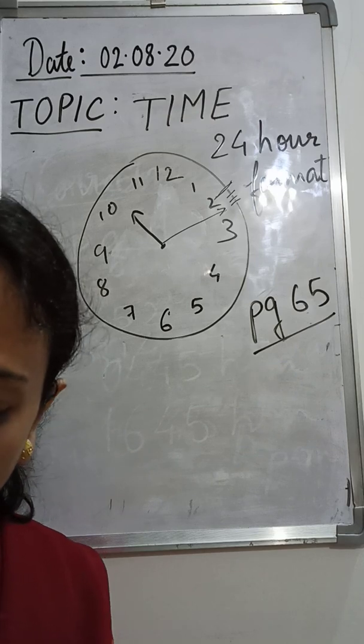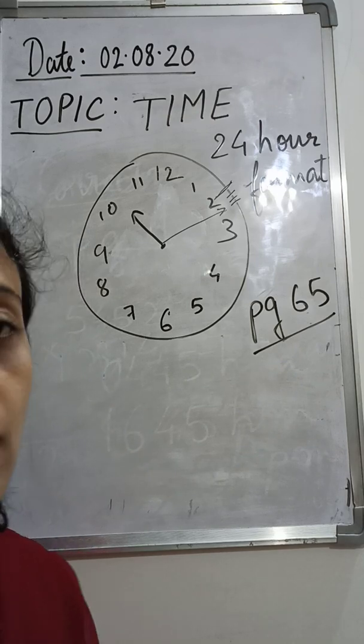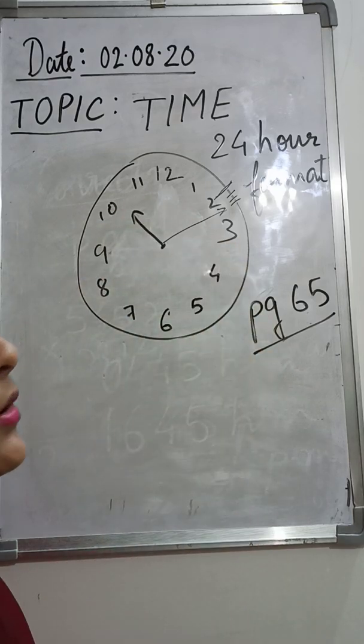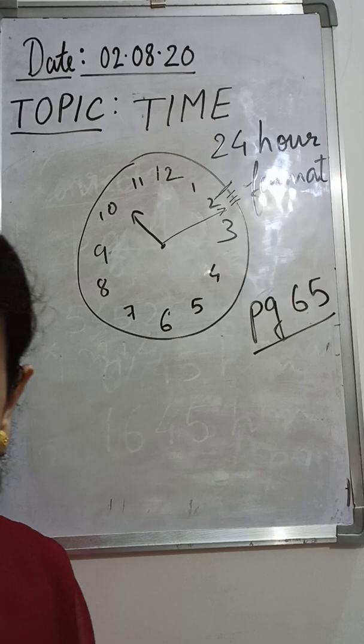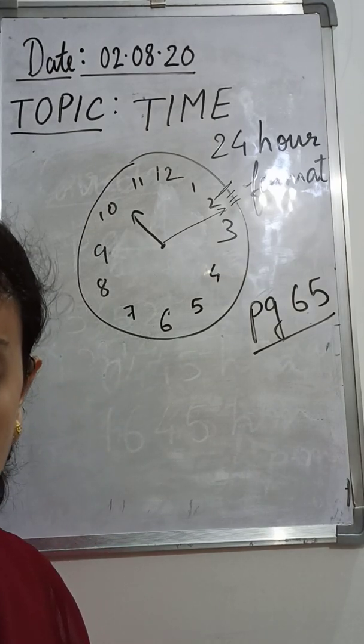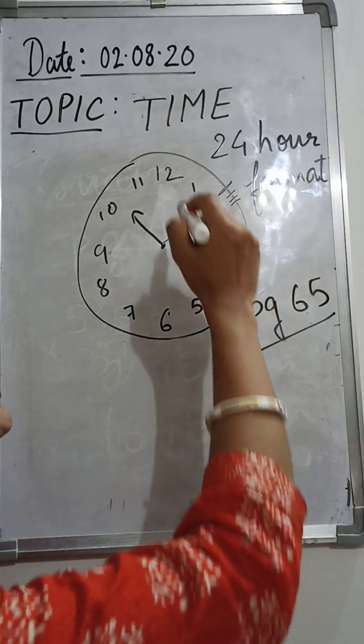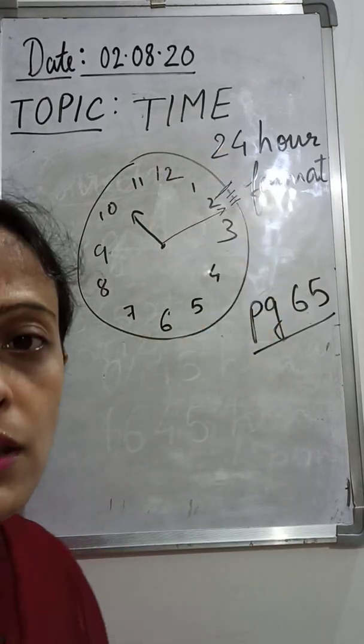Now you are asked to find the minutes. You have to find how many minutes are shown. So what we are going to do here is count the number of divisions and convert them into minutes. We know that one division is how many minutes?